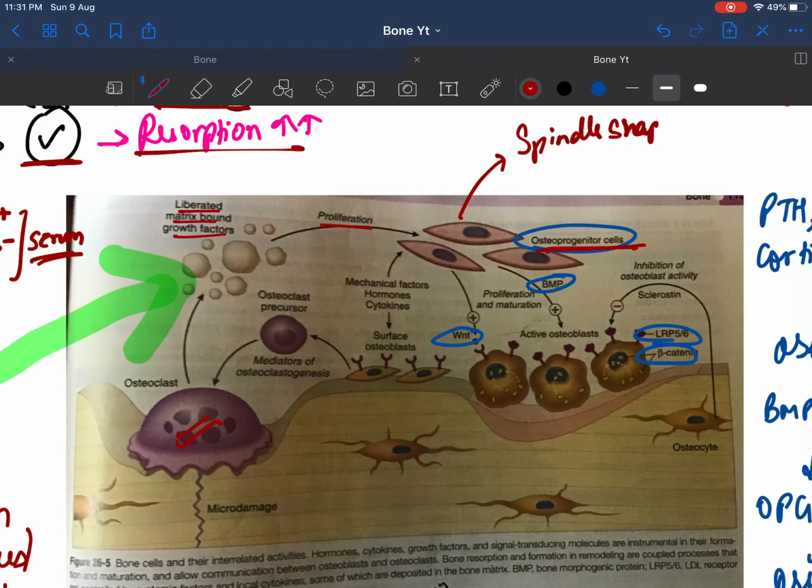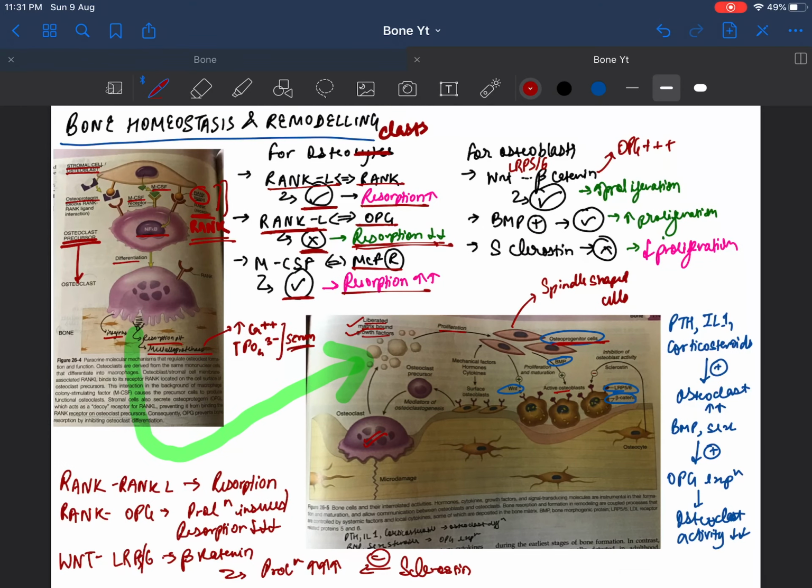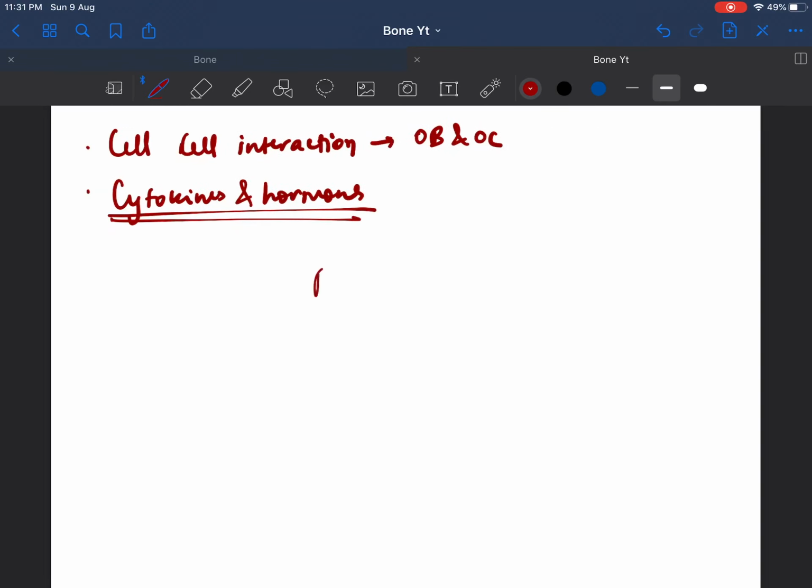shaped cells. So the matrix bound growth factors will lead to proliferation of the osteoprogenitor cells. Now these osteoprogenitor cells have a very big role in the activation of osteoblasts. But why do we want to activate the osteoblast here? What happens in the BMU, the bone multicellular unit, is first there is osteoclast activation.